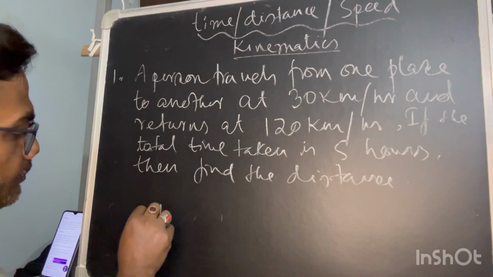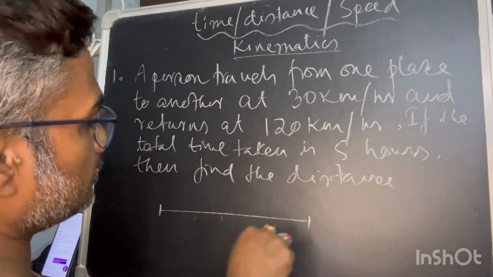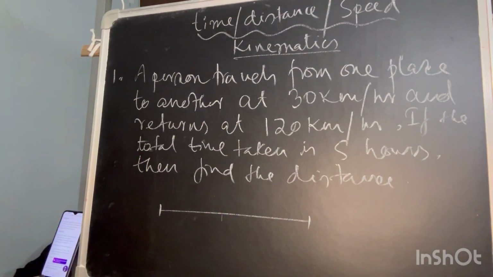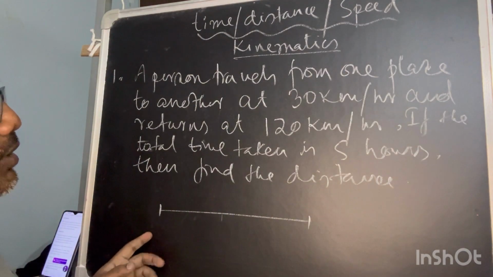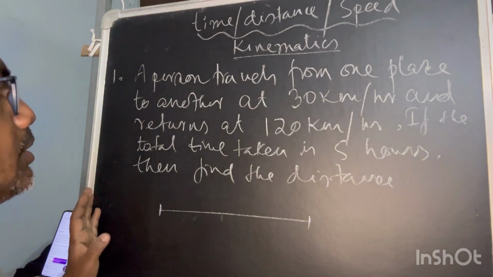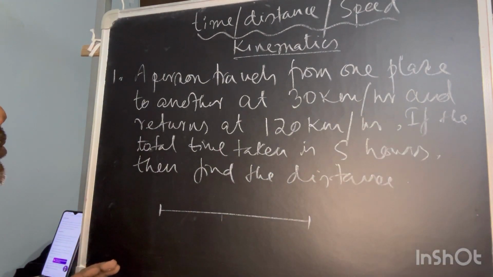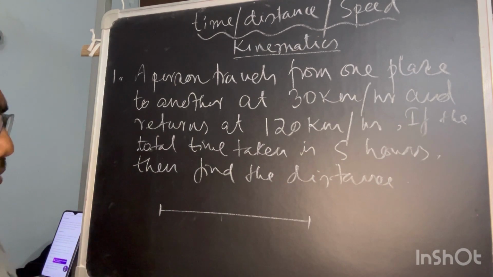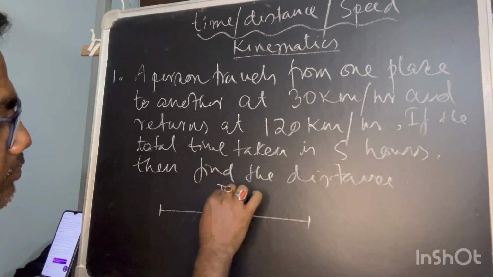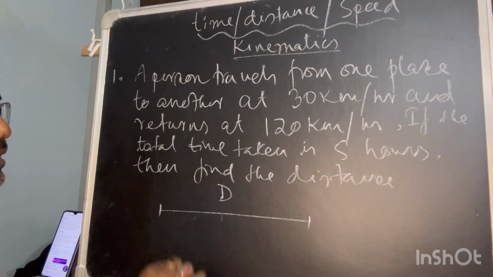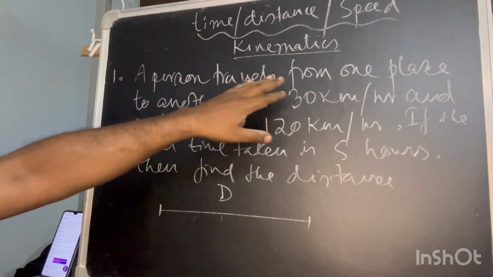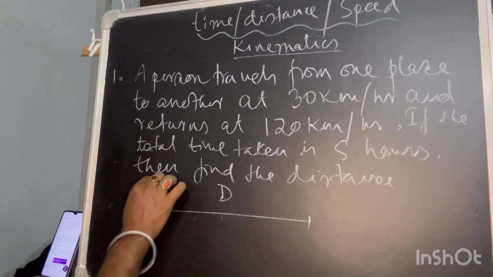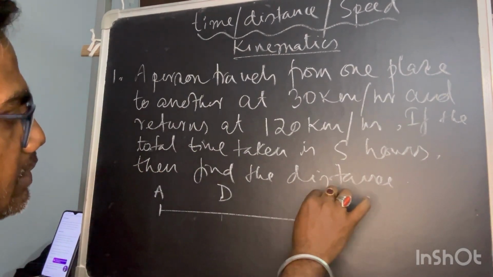Now as you know, he is traveling between two points whose distance while going onward and returning are the same. That means the distance we can think of as the same, D. A person travels from one place to another, means from place A to place B, I am assuming.